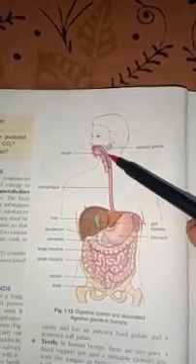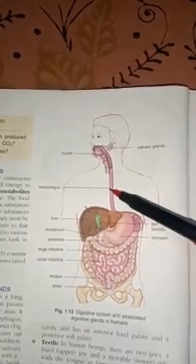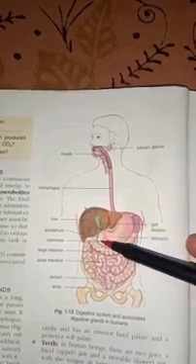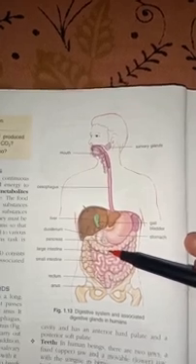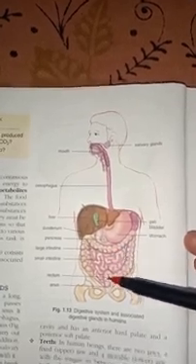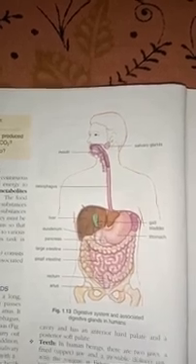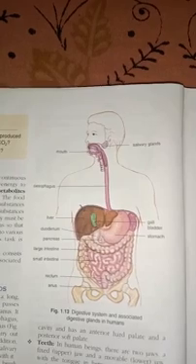This is the point from where the two pipes are differentiated. This is esophagus, from where food comes to stomach. From stomach it goes to small intestine, then to large intestine, rectum, anus. From anus it is ejected out. Okay, I think this is diagrammatically clear to you all.